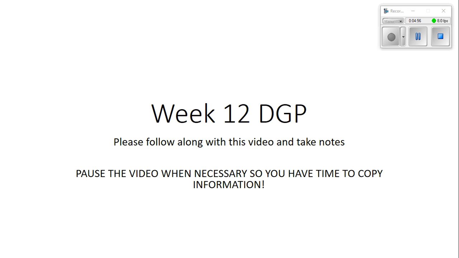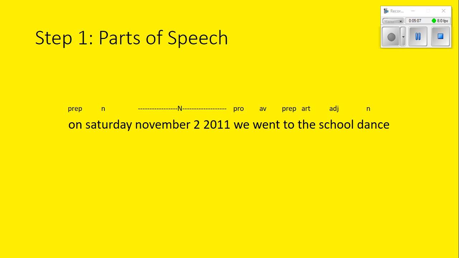Right, that was everything for sentence 11, so you flip to the other side of your sheet and do sentence 12, and if you're taking this note on your own piece of paper, you'll flip to the other side of the sheet so that you can write everything for sentence 12. All right, so our sentence for sentence 12 is, on Saturday, November 2nd, 2011, we went to the school dance.